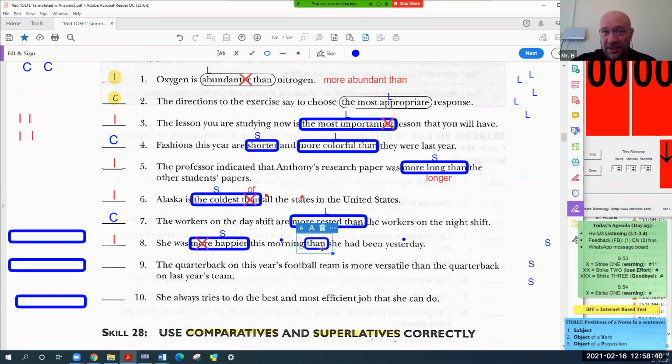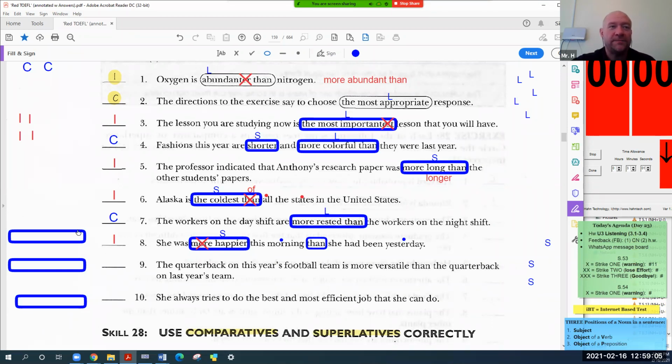Now it's correct, you see. So we should just remove more. That's all. It should be: she was happier this morning than she had been yesterday. This is correct. But if we put more, it's incorrect.